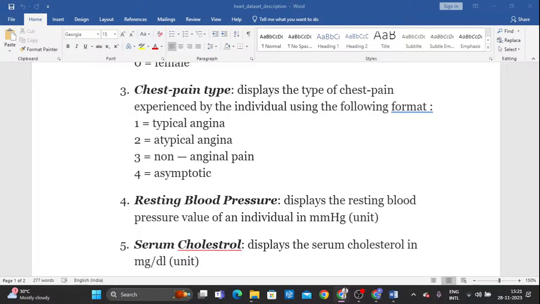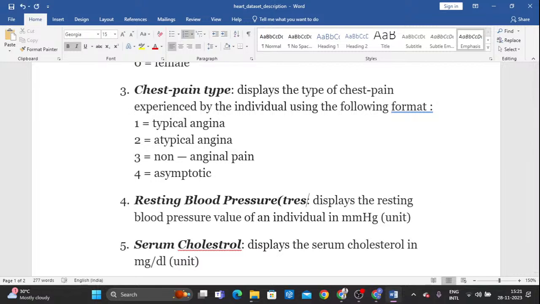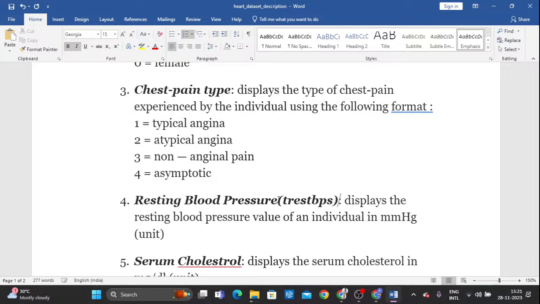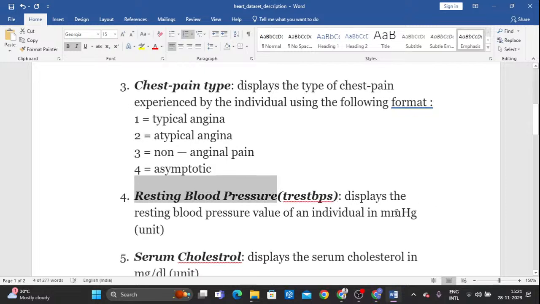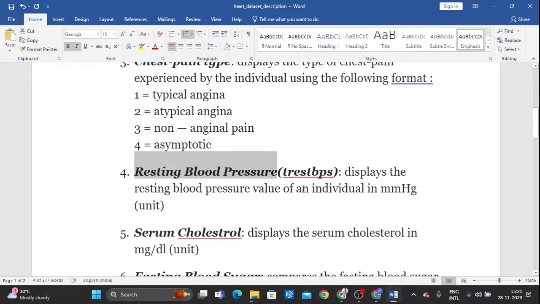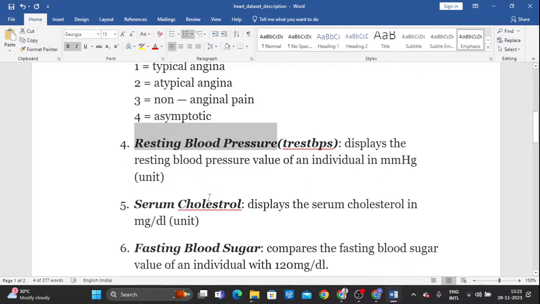The fourth column is trestbps, which is called resting blood pressure. So here you can mention it as trestbps. This is the column's name. It displays the resting blood pressure value of an individual in a certain range. Based on the range, we can tell whether a person is affected or not.